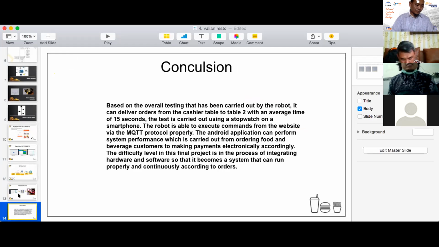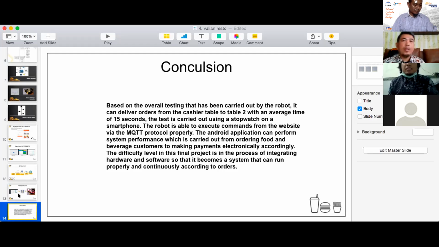Based on the overall testing that has been carried out, the robot can deliver an order from the cashier table to table 2 with an average time of 15 seconds. The test is carried out using a stopwatch on a smartphone. The robot is able to execute commands from the website via the MQTT protocol properly.